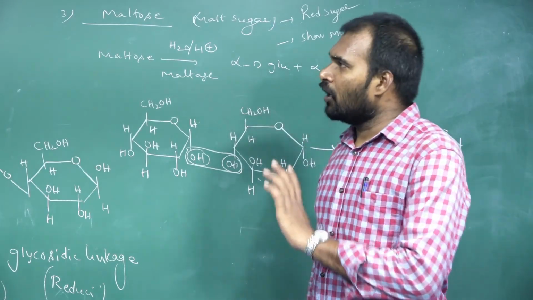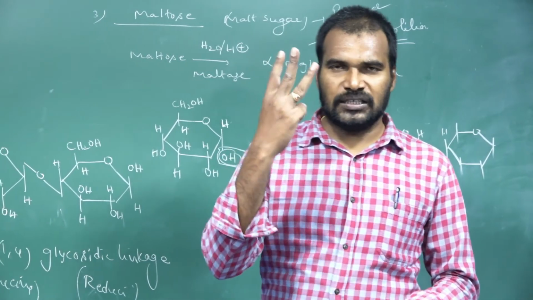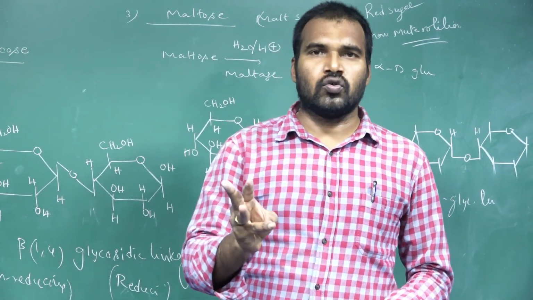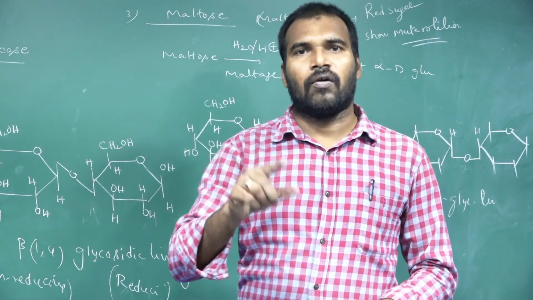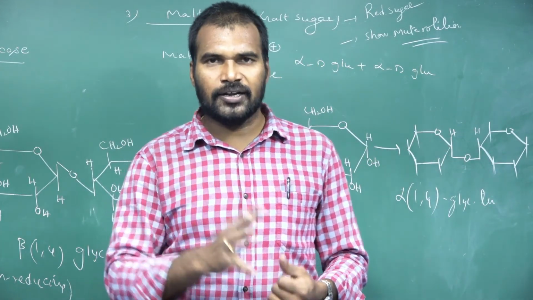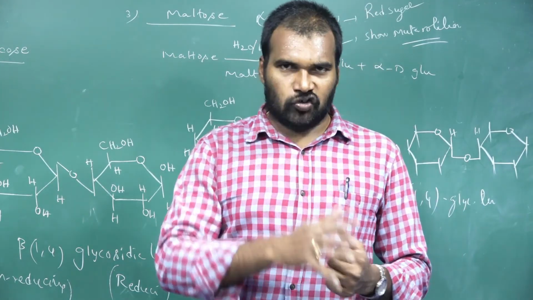Okay, so these are the disaccharides. So once again, under the disaccharides, we discussed mainly three. One is sucrose, lactose, maltose. Sucrose, what is the glycosidic linkage in sucrose? Alpha, beta 1,2 glycosidic linkage between the glucose and fructose. It's a non-reducing sugar, cannot show mutarotation. And it is also called invert sugar.